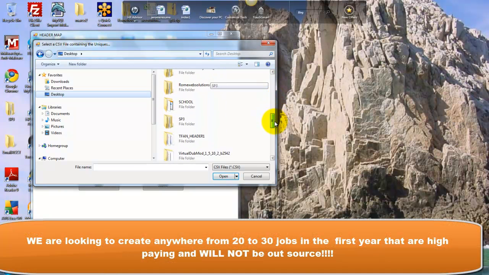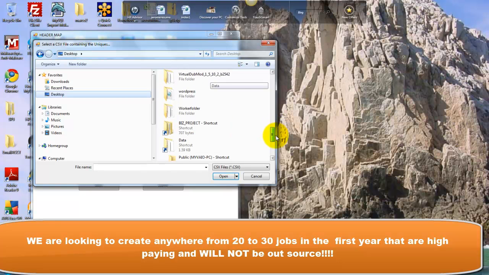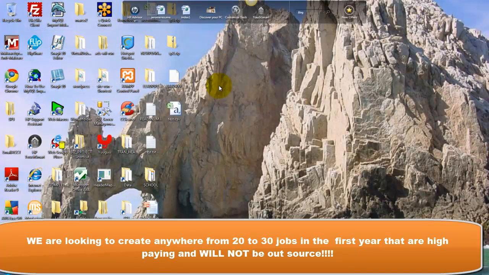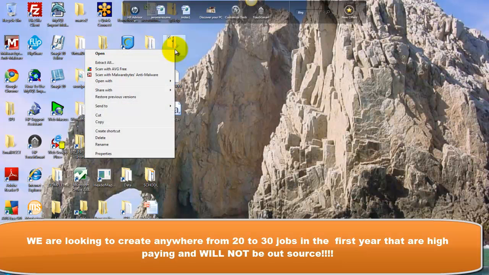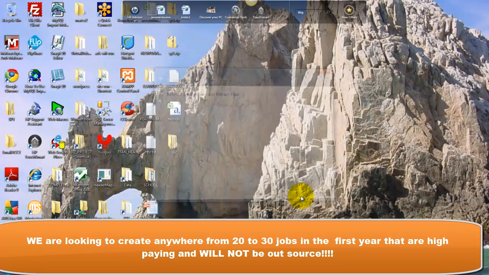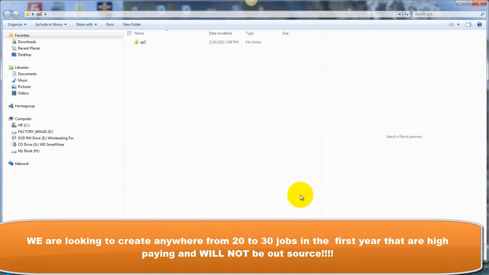Trying to look for the folders that are on the desktop. Why are they not here? I didn't unzip them completely. Extract all. Let me just extract all. I just switched it from another computer.